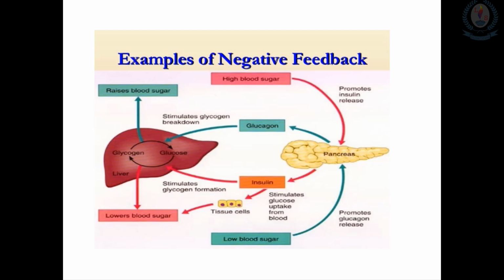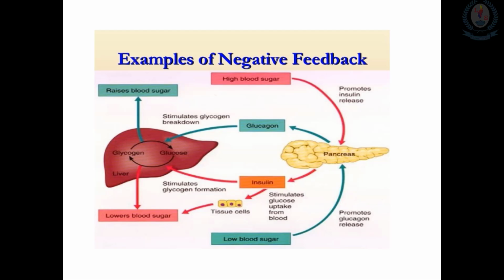Then we will think about what happens with a low blood glucose level. When the glucose level decreases in the blood, the pancreas produces the glucagon hormone. Then this glucagon hormone targets the liver, and in the liver it converts the glycogen into glucose. Then this glucose is released into the blood. So eventually, the blood glucose level can be increased.